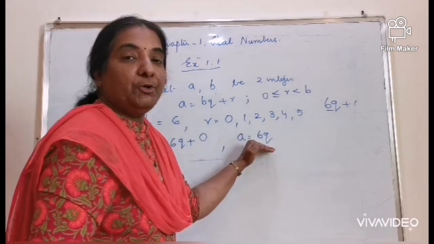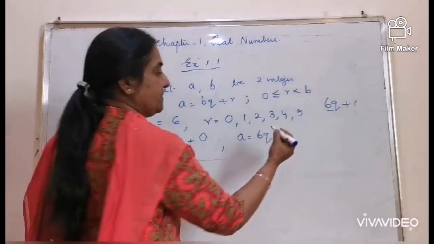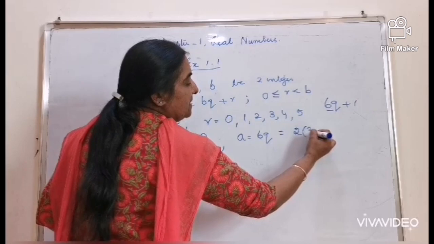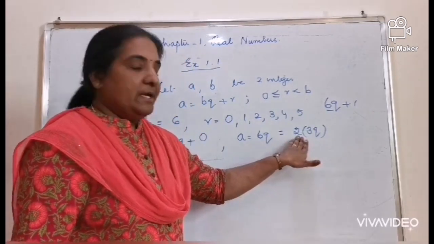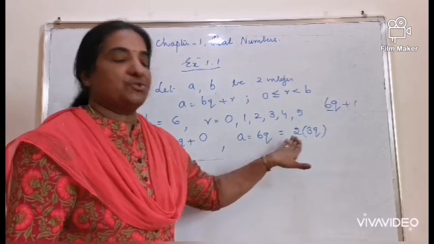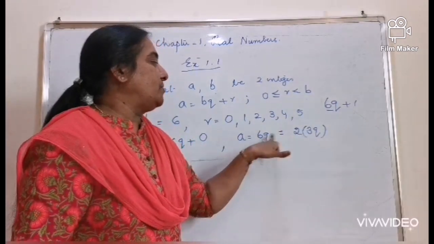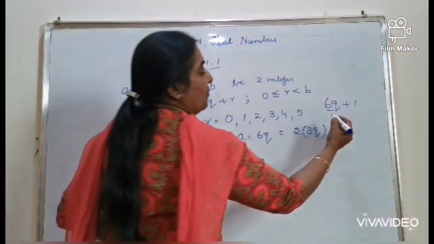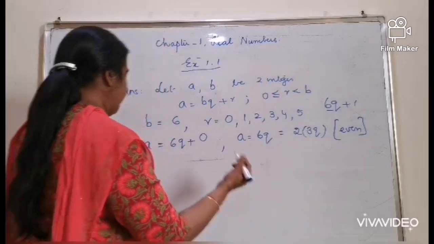And how can you show that 6q is an even number? Any number divisible by 2 is considered even. You can represent 6q as 2 into 3q, which shows that 6q is a multiple of 2, so this number is an even number.